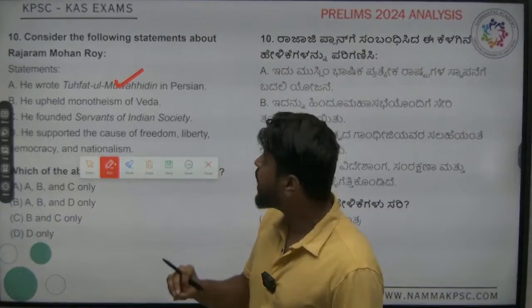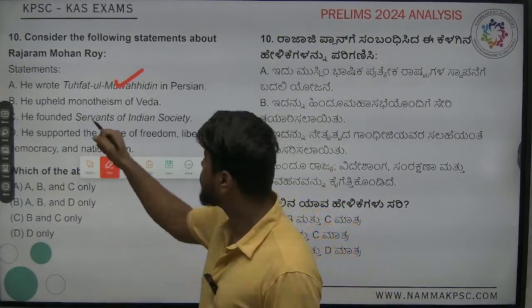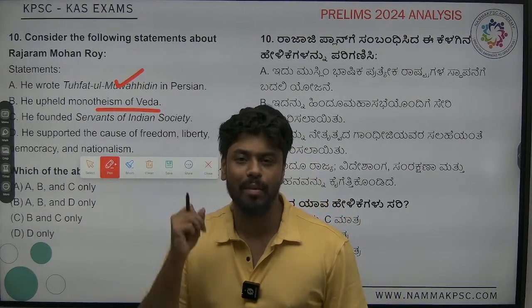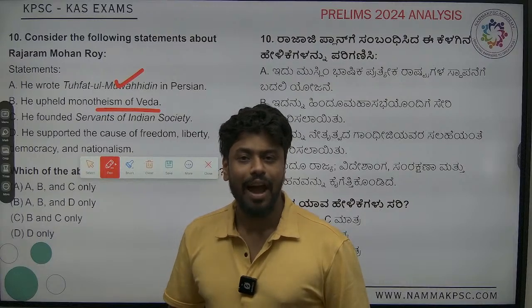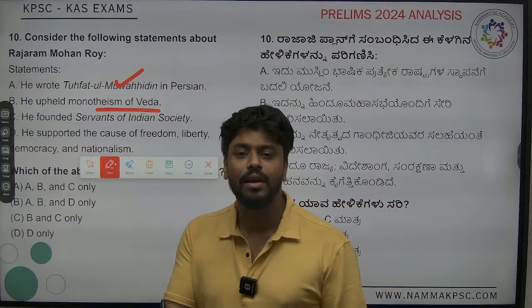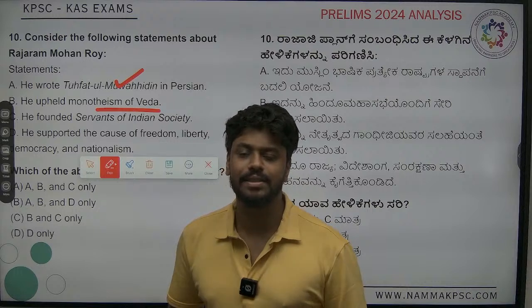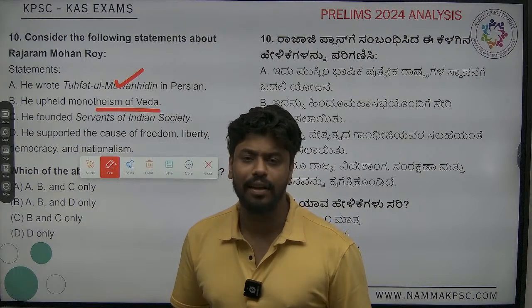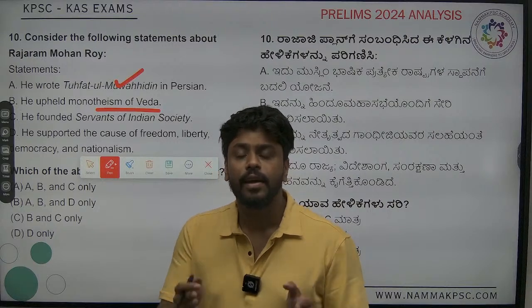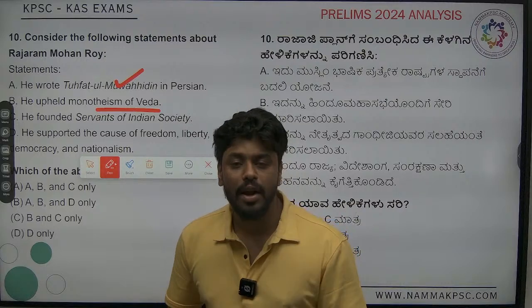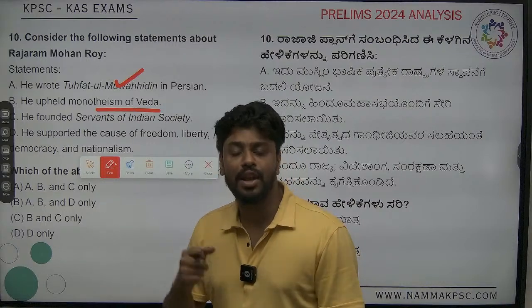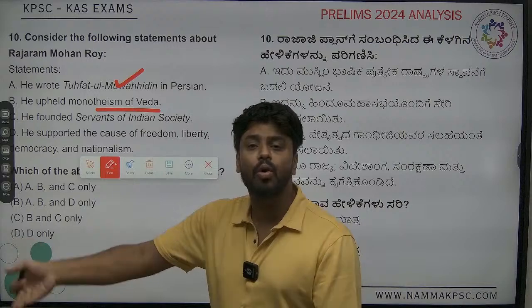Next one, he upheld monotheism of Vedas. What was the name of the Samaj founded by Raja Ram Mohan Roy? It was Brahmo Samaj. Have you ever thought why he named it Brahmo? It is an excerpt of Upanishad. It says Brahma Satyam Jagat Mithya, Jivo Brahmaiva Naparaha, meaning Brahman is the only reality. There is only one God in Hinduism, the name is Brahman. That is why he named his own organization Brahmo, and why he upholds monotheism of Vedas.